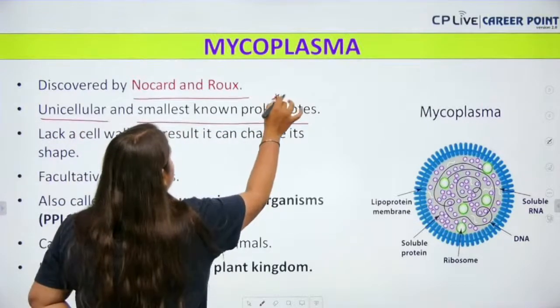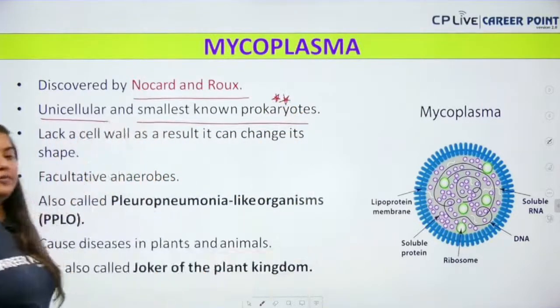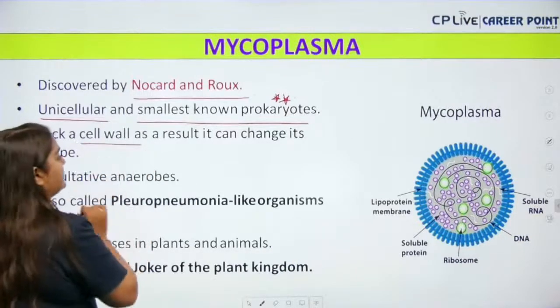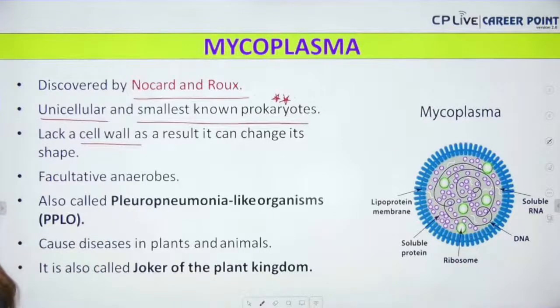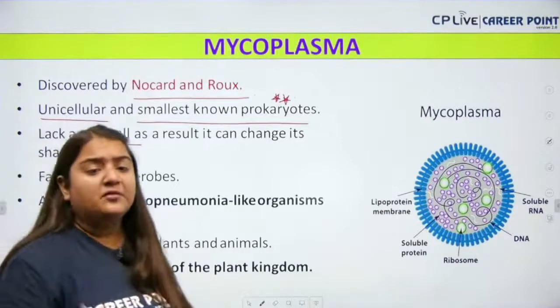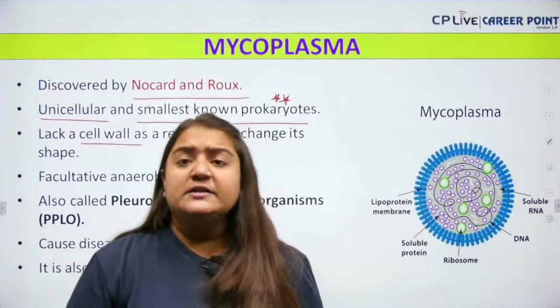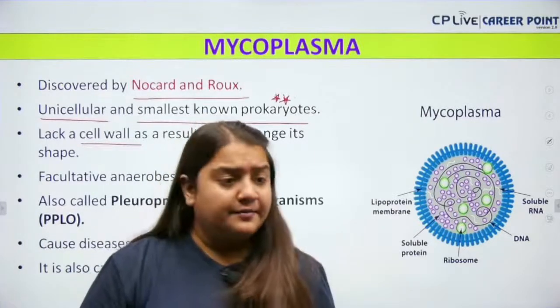Next, we have unicellular and smallest known prokaryote. Very, very important. Smallest prokaryote is Mycoplasma. Next up we have, it lacks a cell wall. As a result of it, it can change its shape. So, that's why it is called pleomorphic. It changes its shape, so that's why it is called what? It is called pleomorphic.